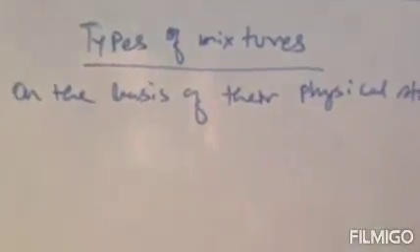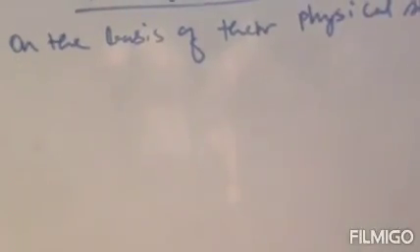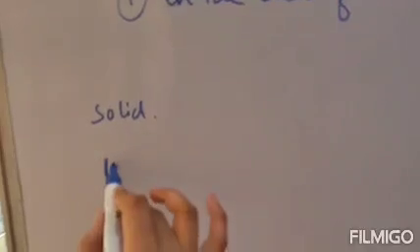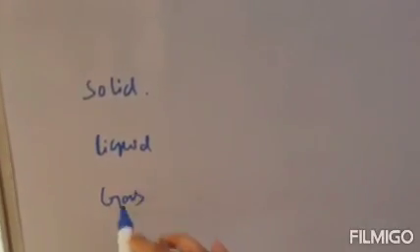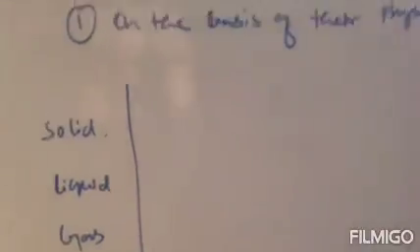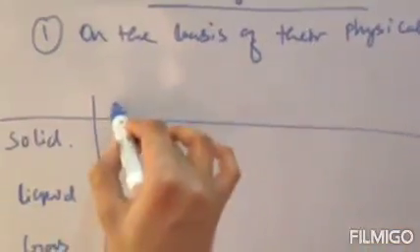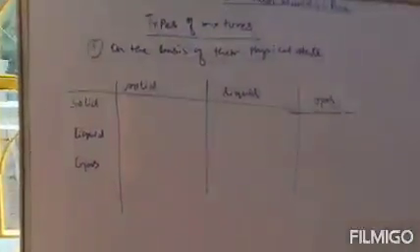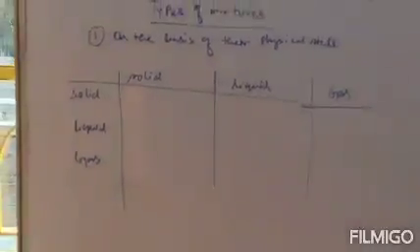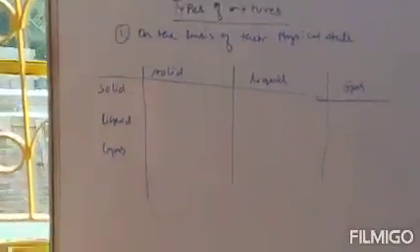That means a mixture of solid and solid, a mixture of solid and liquid, solid and gas, liquid and solid, liquid and liquid, liquid and gas, a mixture of gas and solid, gas and liquid, and gas and gas. Clear? So just let me write solid, liquid and gas. So a mixture of solid solid, solid liquid, solid gas. Next a mixture of liquid solid, liquid liquid, liquid gas, and lastly a mixture of gas solid, gas liquid and gas gas.